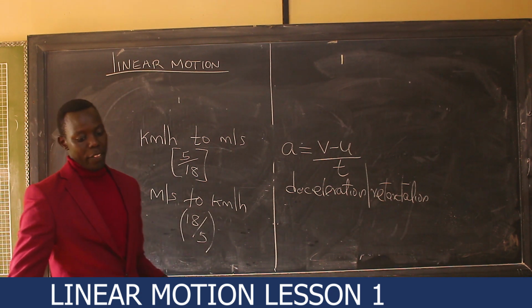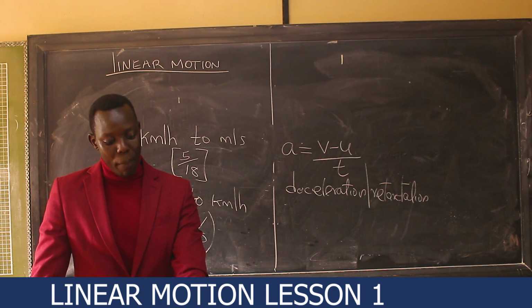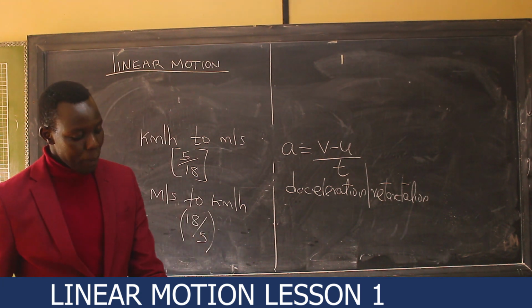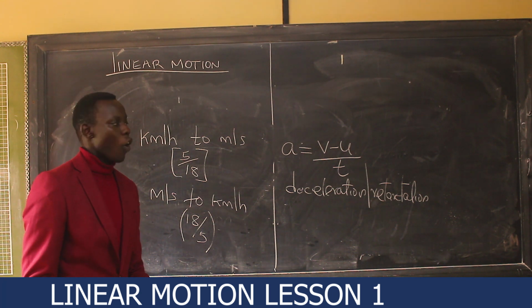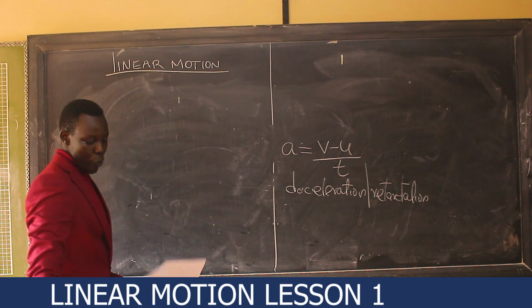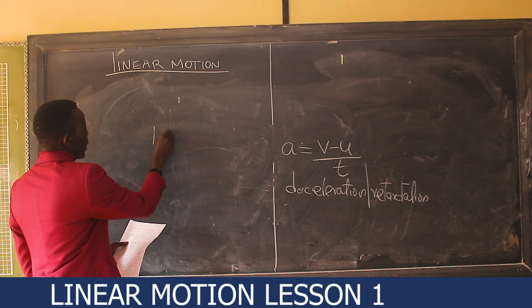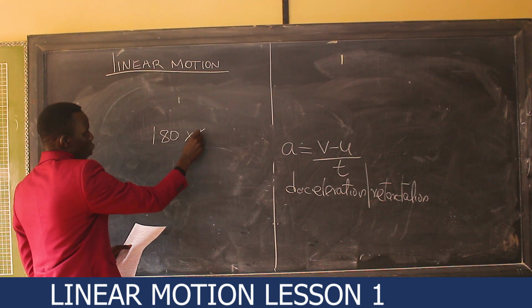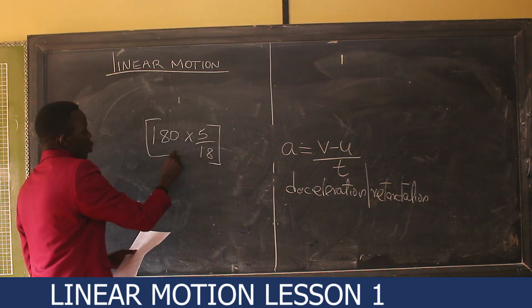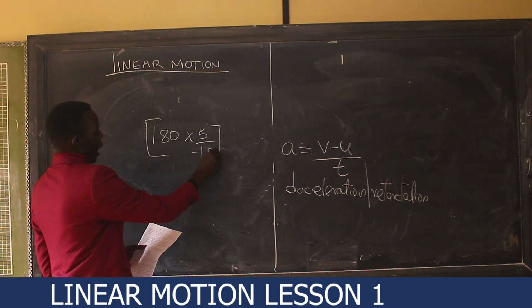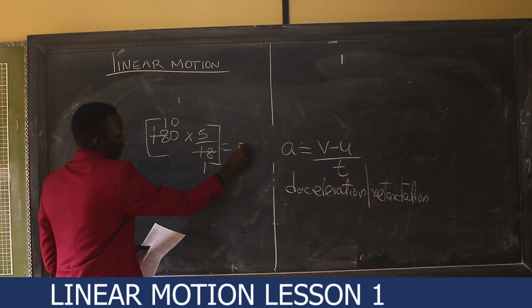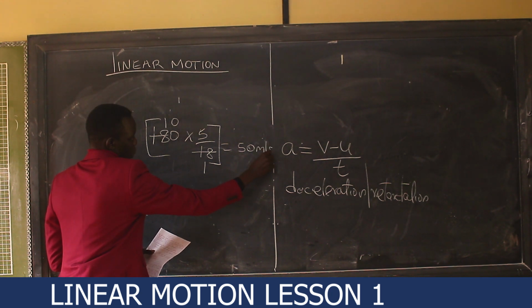So in our case here, the speed is 180 kilometers per hour. We need to convert it to meters per second. So we simply multiply it by 5 over 18. We take this 180 kilometers per hour times 5 over 18. The value we get will be in meters per second, whereby 18 by 18 gives us 1 and 180 by 18 gives us 10, so it's 50 meters per second.